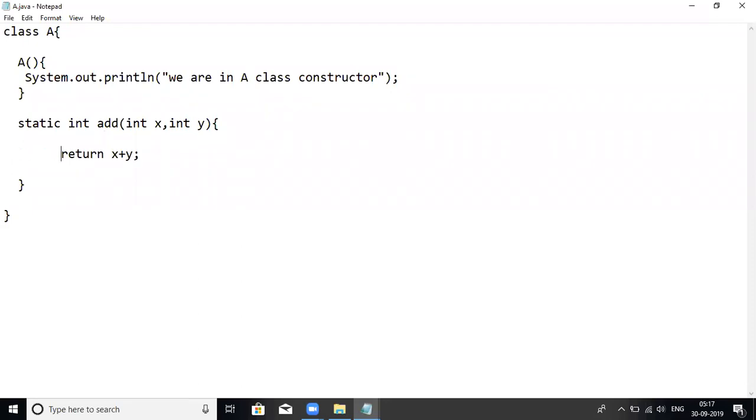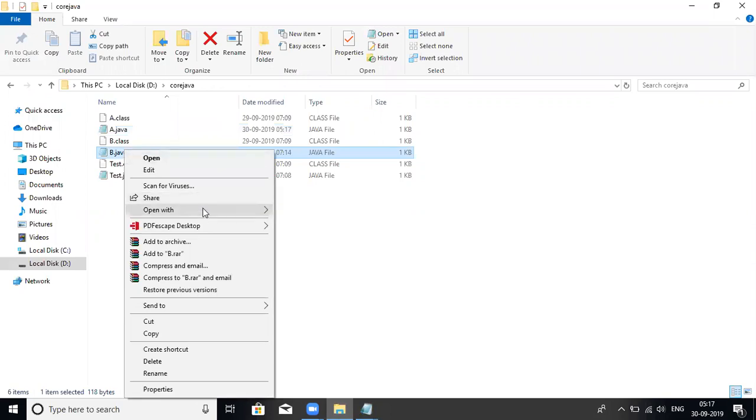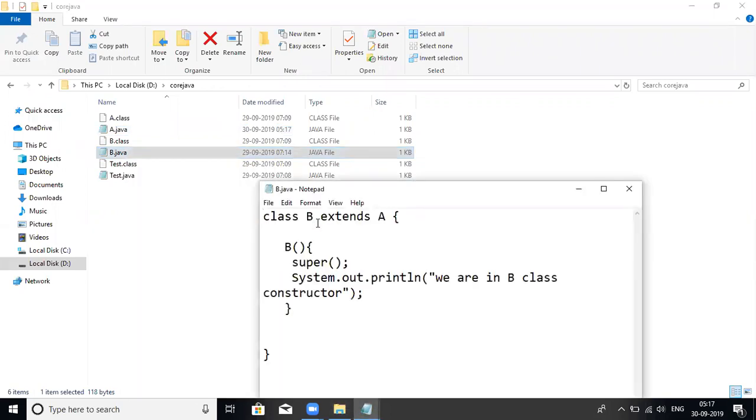So this is the static method which I declared in class A. Because I added the static keyword, we can call this method a static method. And I'm going to override that method.